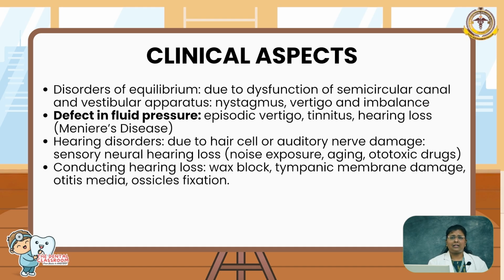This damage can happen whenever persons are exposed to louder noise for a longer period, and aging can also cause damage to the hair cells. And ototoxic drugs like streptomycin and aspirin, when taken for a longer period in a larger amount, cause ototoxicity, can damage the hair cells and result in sensorineural hearing loss.